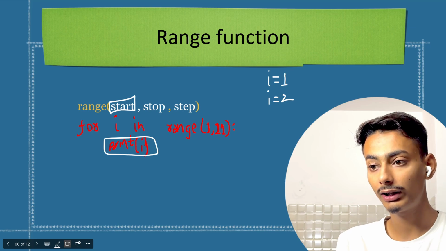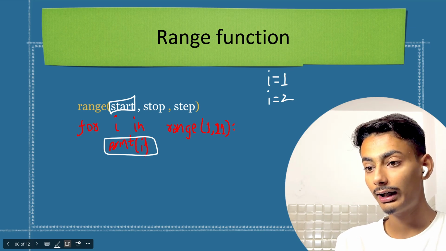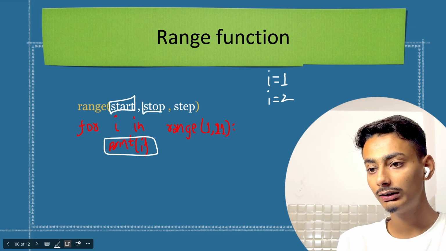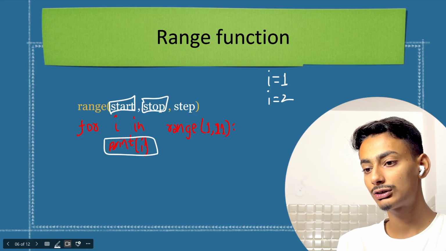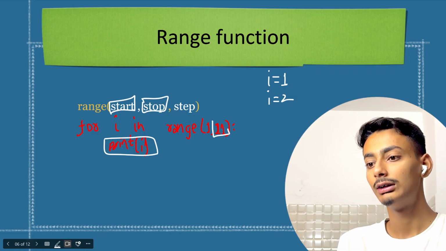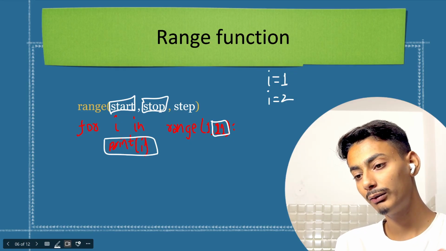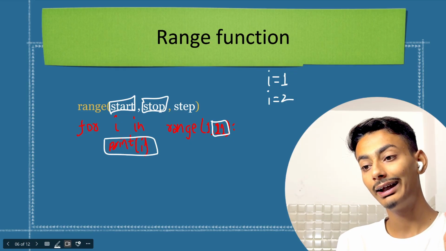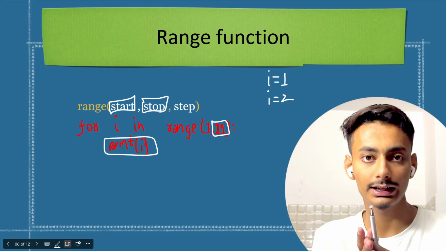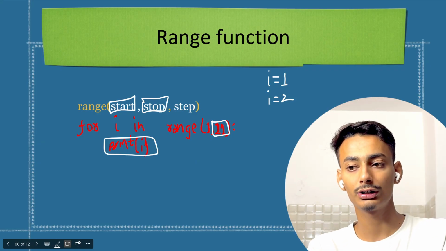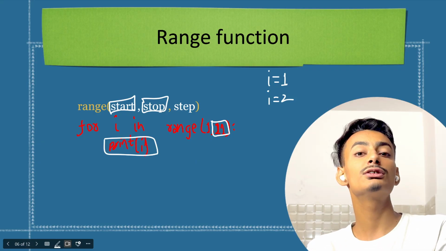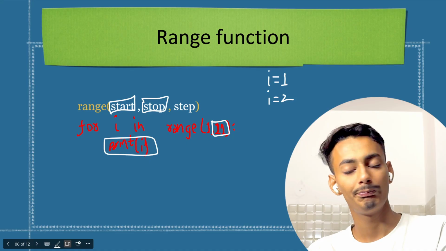Similarly, it will go till 10. Here I have written stop. After that, there will be stop, and here I have written stop 11. So it will print only till 10, but not 11, because as in slicing, the ending index is not included. Similarly, here the number that is used as stop is not included. So it will print till 10.